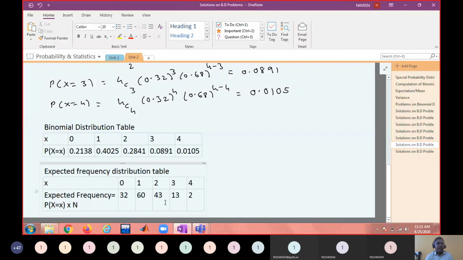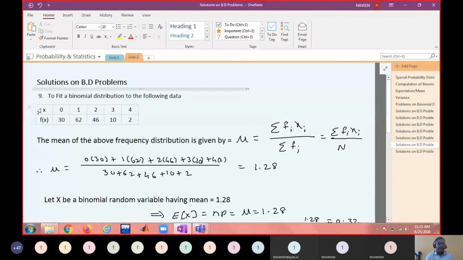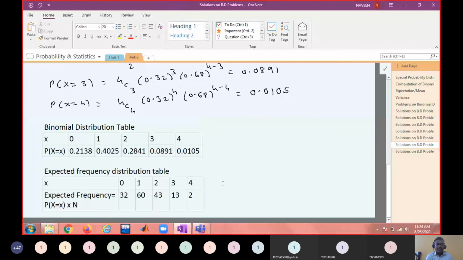So this is what we are expecting through the binomial distribution. Let me copy this once again. The observed frequency is 30. What is the expected frequency? 32, almost near. Observed 62, expected 60. Observed 46, expected 43. Observed 10, expected 13.